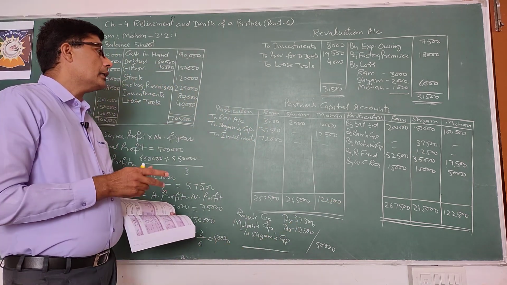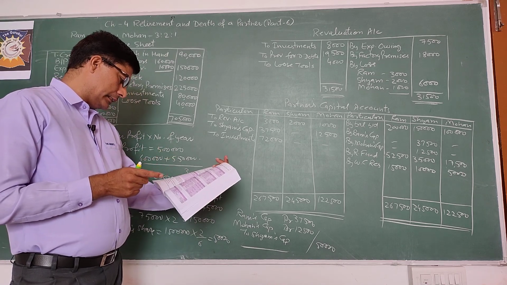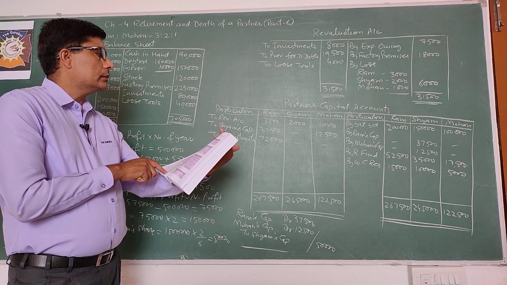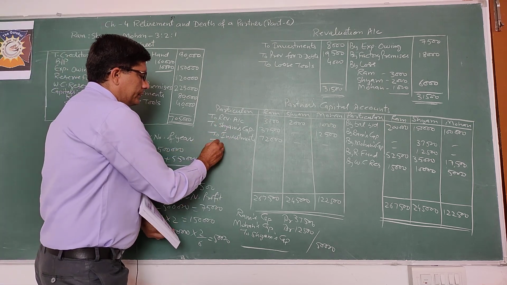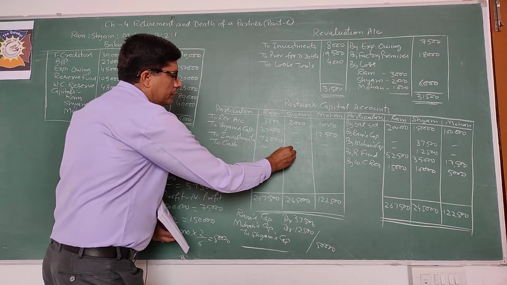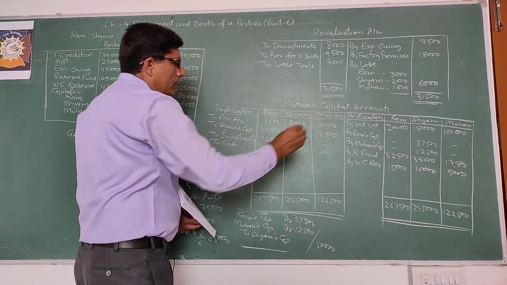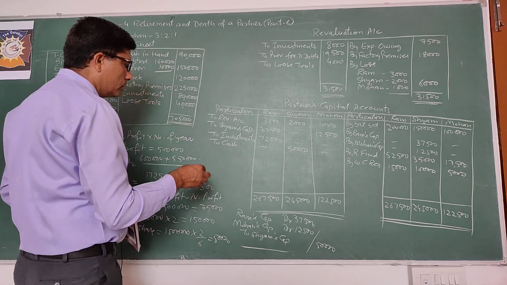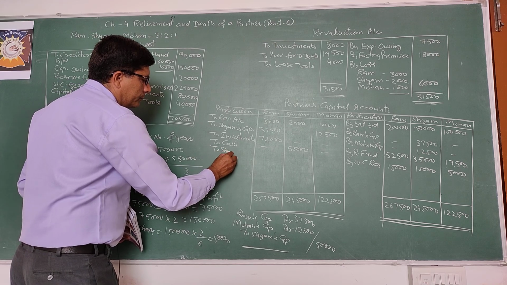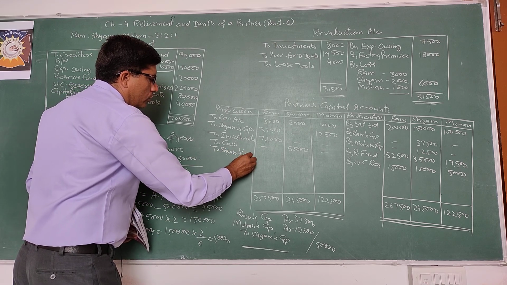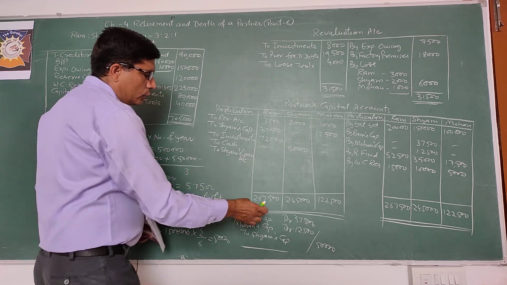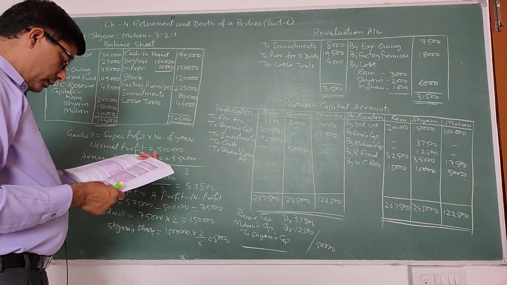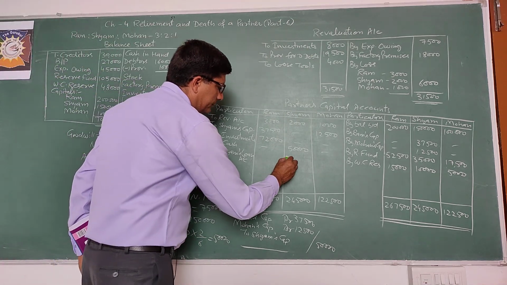Now see the retiring partner is Syam. It is given, see adjustment number 7, Syam be paid 50,000 in cash. So make payment to cash 50,000 and remaining balance of Syam will be transferred to his loan account. So 2,45,000 minus 50,000 and 2,000, that will be 1,93,000.